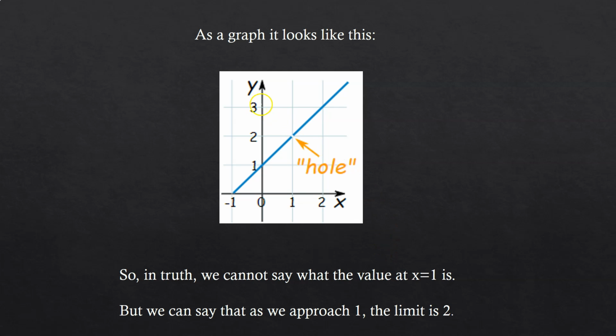Now let us look at this scenario through a graph. The graph of this looks like this. We can observe in the graph that at the point x equals 1, we have a hole in the graph. The hole indicates the function doesn't give any output at this point. But if we analyze the behavior of this function in the neighborhood of 1, we can say that as we approach 1, the limit is 2.